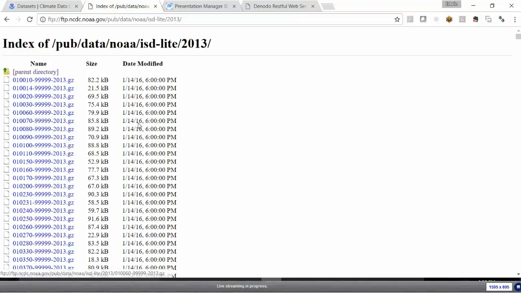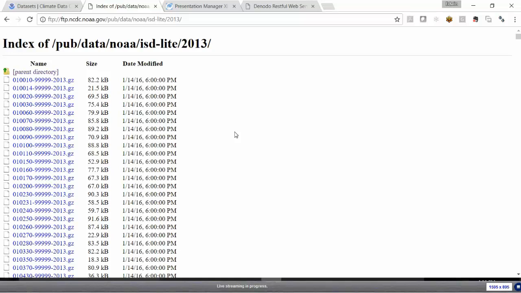It is all organized based on weather station identifier and year, and on top of that, the data is all in gzip format. For each year, there's literally thousands of these files representing each of the National Weather Center's weather stations, and we're only going to need a very small subset of that data. And at this point, we're not even sure that this data is going to be of value to us.